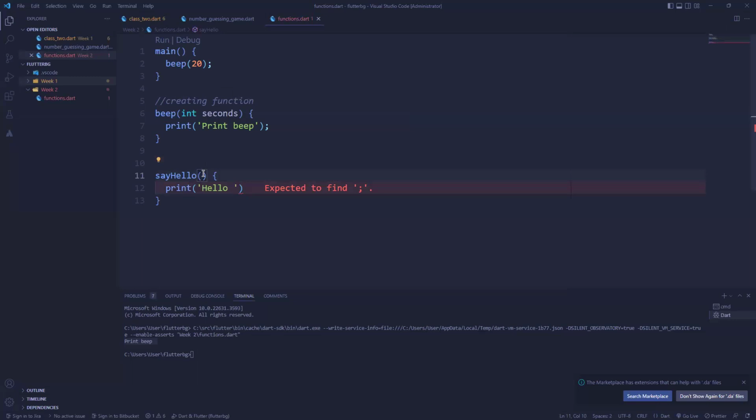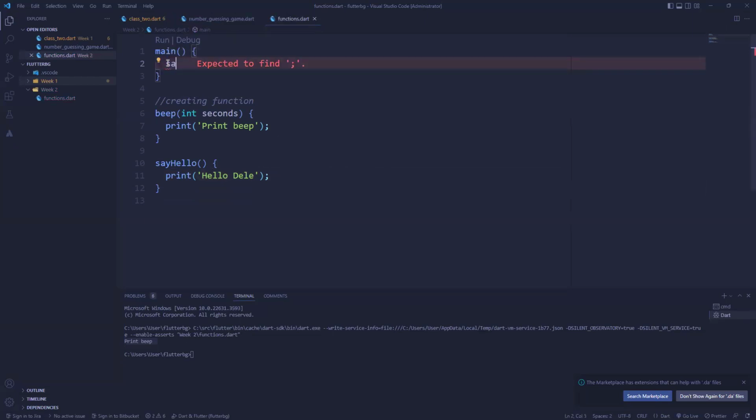Now basically what we're trying to do in this function is print a message that says hello. But it would be nice to be able to say hello, so and so, like someone's name, right? So let's now pass this as a parameter. So if I put it here, say hello, hello Dele, right? And I just call hello here. I could say hello.